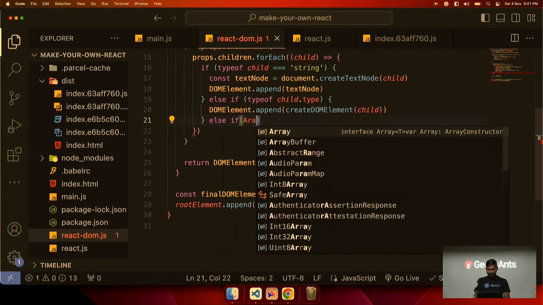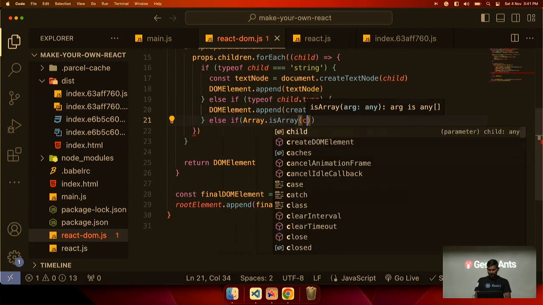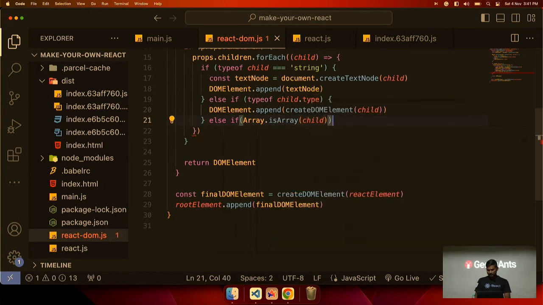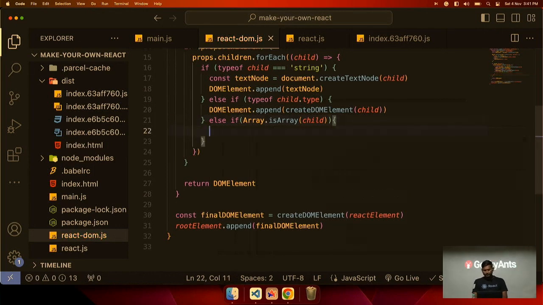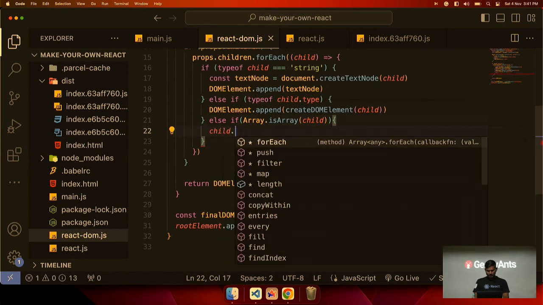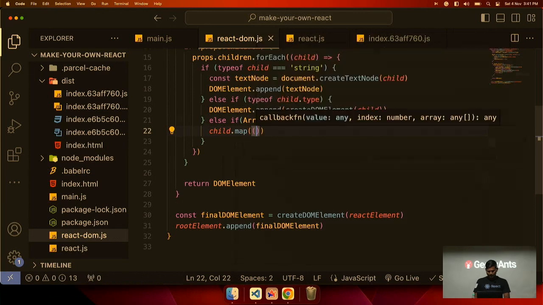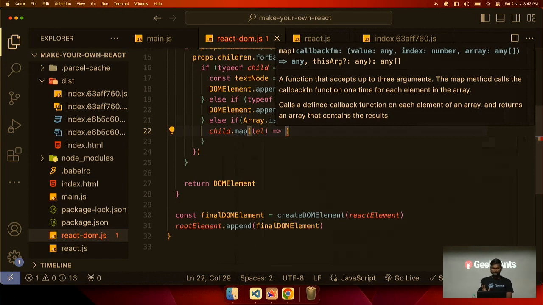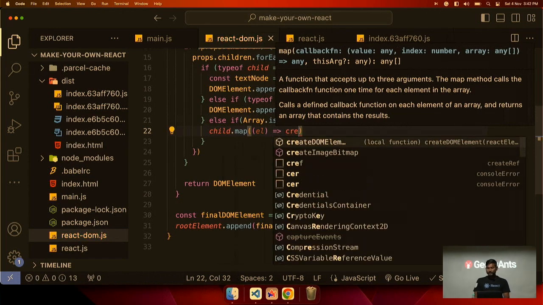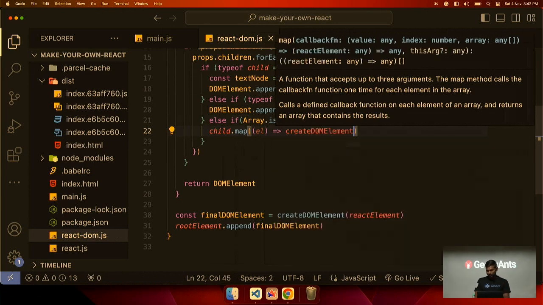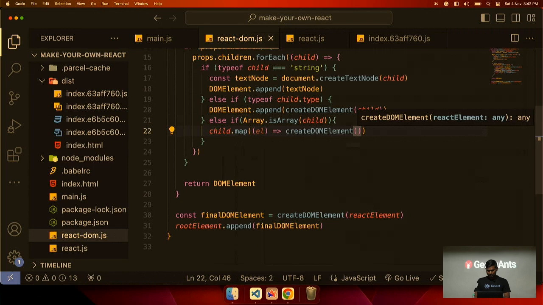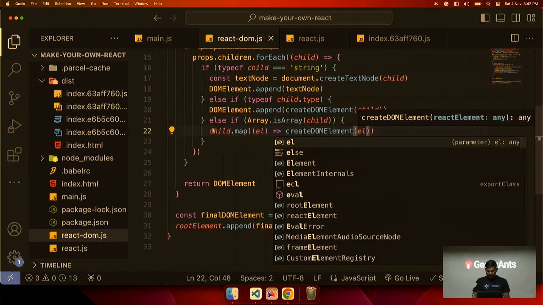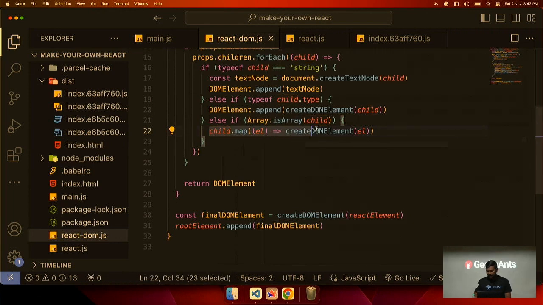Yes, we will use Array.isArray. If our child is an array, then we will map over it with child.map. And now for the child's child, what we call a grandchild, I will call it el. So for each child, we will create a DOM element, and we will pass el, and this will return an array.